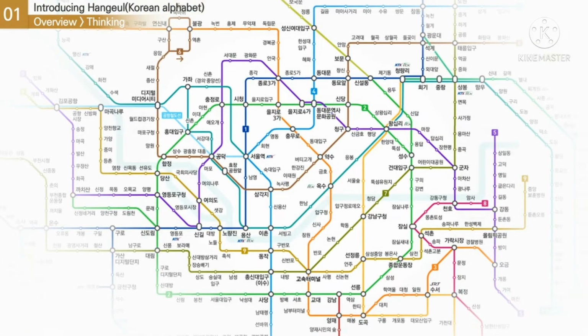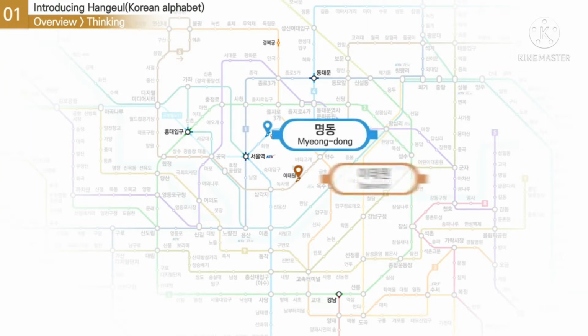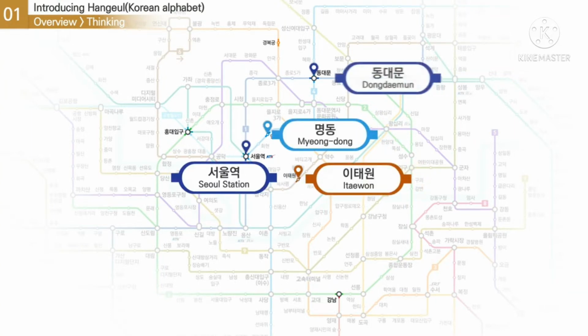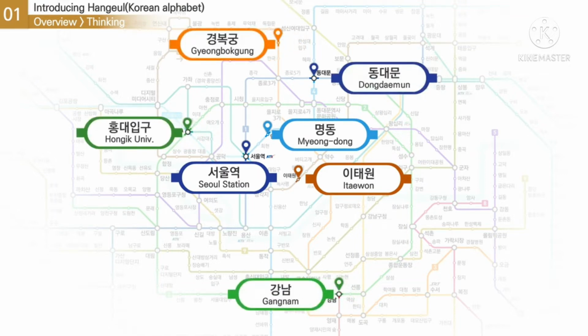This is the Seoul subway map. Here are some of the most crowded stations. Myeongdong, Itaewon, Seoul, Dongdaemun, Gyeongbokgung, Hongdae, and Gangnam. Have you ever been to or heard of any of these places?